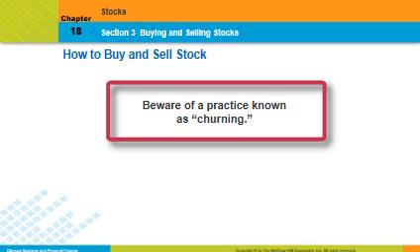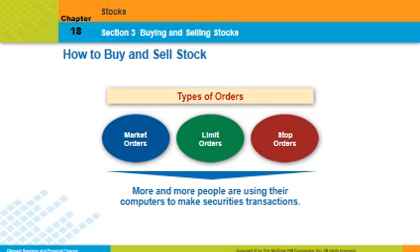Beware of the practice known as churning. That's when your broker continues to call you up and offer you stocks, and says that you should sell your stocks at a regular interval and keep buying and selling and buying and selling, because on each buy he makes a commission and on each sell he makes a commission. So beware. There are some types of orders when you call your broker. You can tell him what type of order you have. You can have a market order, a limit order, or a stop loss order. This is also called a stop order.